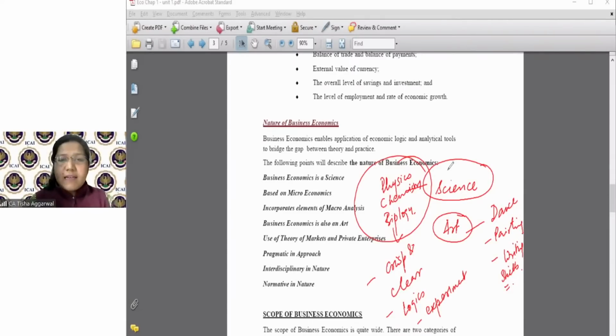So let's first understand, is economics science or art? Or can I say it has both the features of science and art? I'll explain it to you with an example. I just gave you an example.